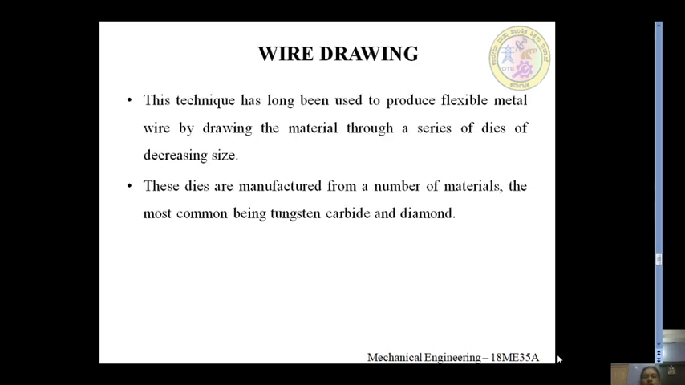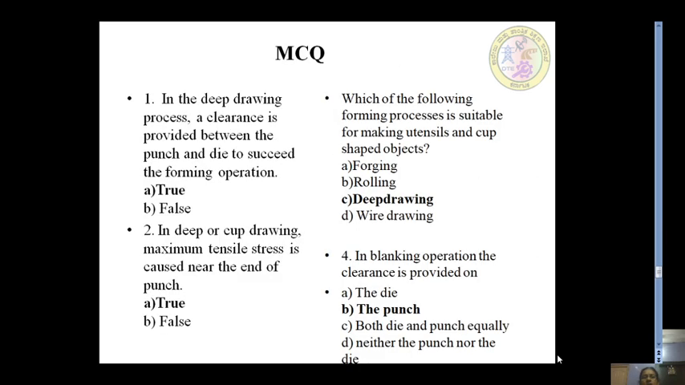So we are going to have wire drawing. This technique has long been used to produce flexible metal wire by drawing the material through a series of dies of decreasing size. That is why the name itself is wire drawing. Very small diameters are obtained by means of a series of dies. These dies are manufactured from a number of materials depending upon the usage. Usually tungsten carbide and diamond dies are used.